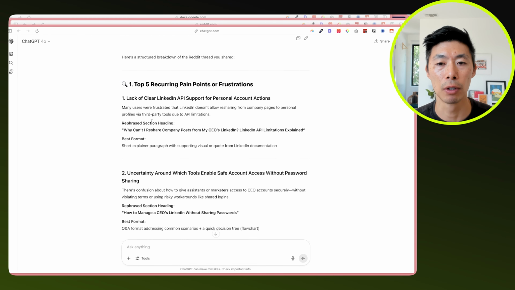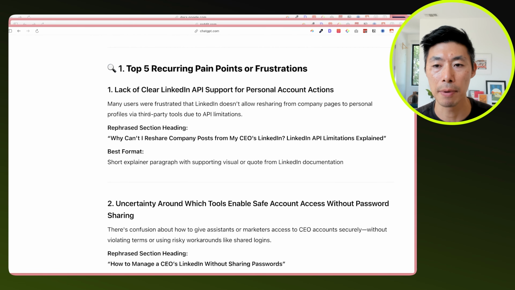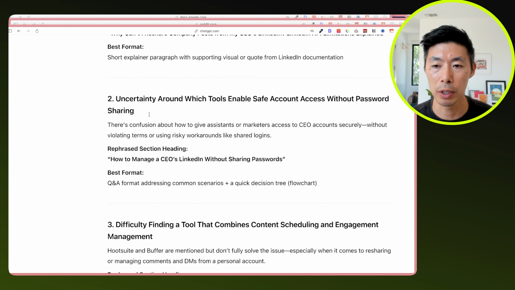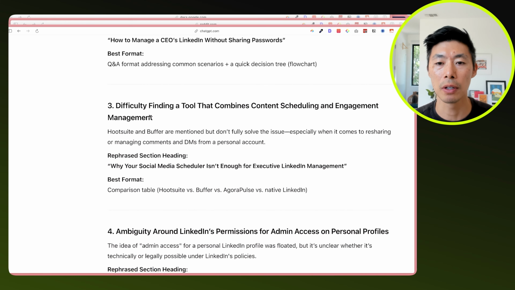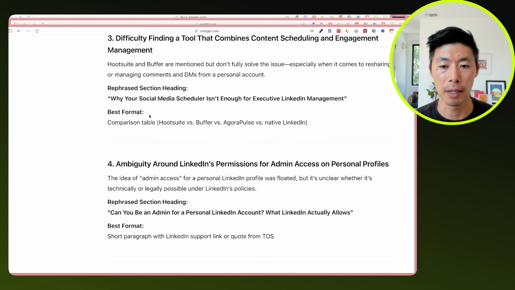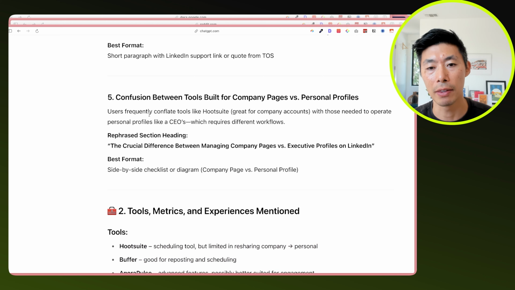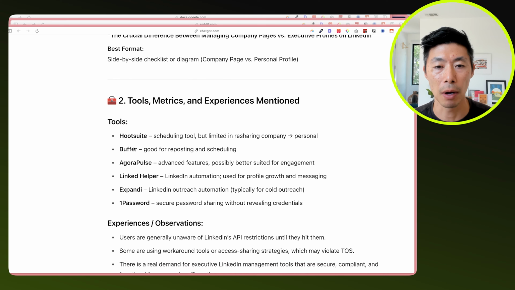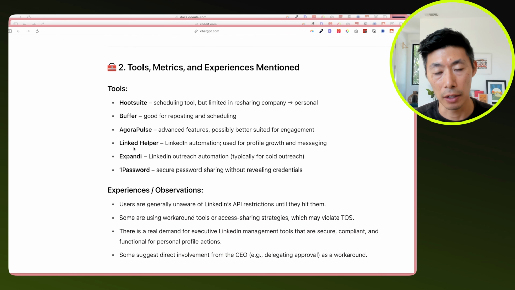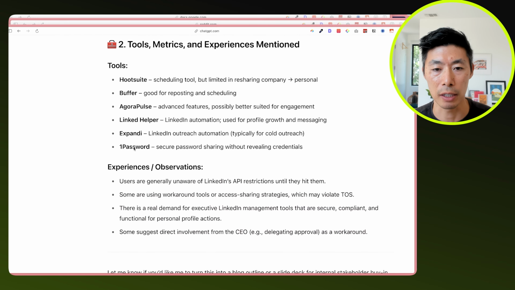The top 5 recurring pain points are API support, uncertainty around which tools are safe, and finding a tool that combines content scheduling and engagement. Now remember, this is a really short thread, so there wasn't a whole lot to work with. We would want to verify that this is pulling from the thread, but it is helpful that based on what people are talking about, we're able to deduce some other pain points, and then identify other elements that customers will be talking about. So: tools, metrics, and experiences mentioned.